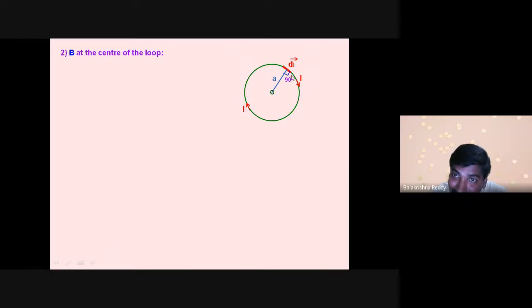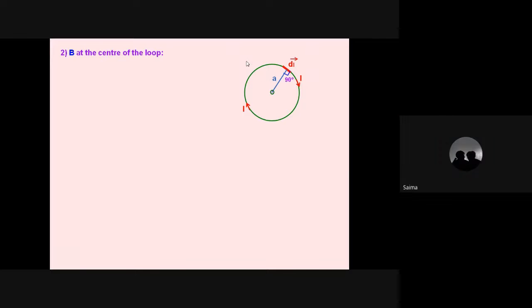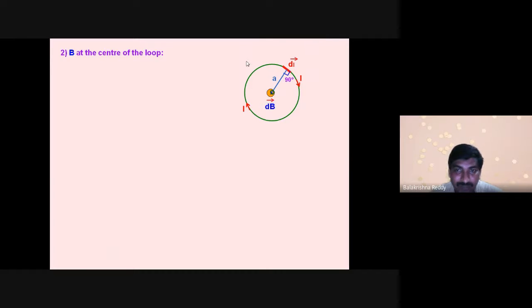So the same approach as in the previous case. Magnetic field lines are acting into the screen, perpendicular to the screen inwards, because the current direction is clockwise.